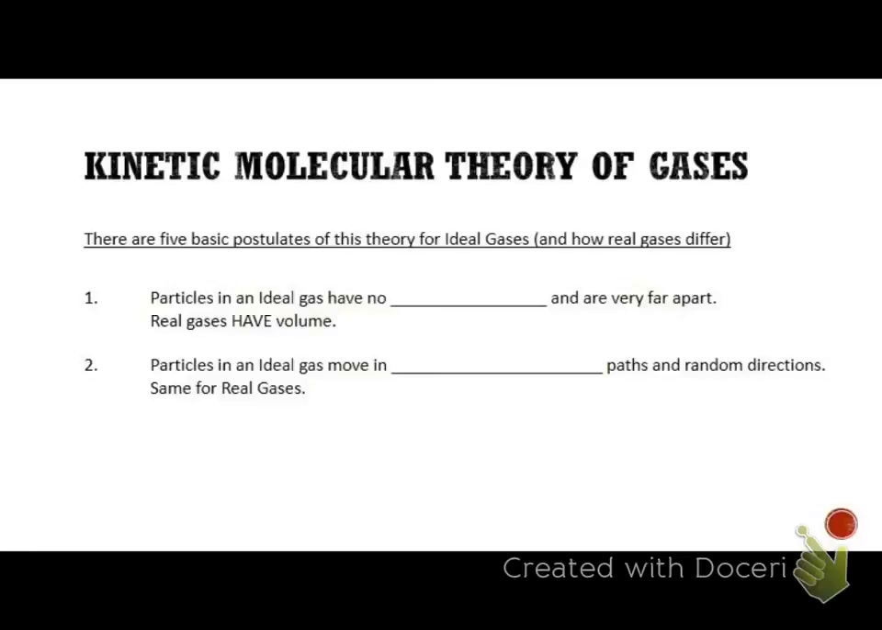We're going to talk about ideal gases versus real gases. And basically, an ideal gas is like if the whole world was perfect and behaved perfectly, this is how an ideal gas would behave. But in actuality, they don't exist. It's kind of like pretend. But we have to talk about how the theory of ideal gases applies and how real gases differ.